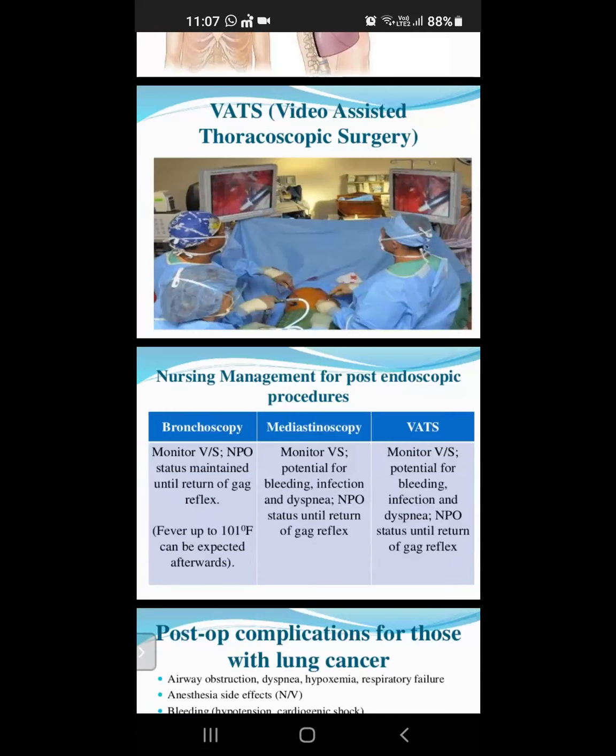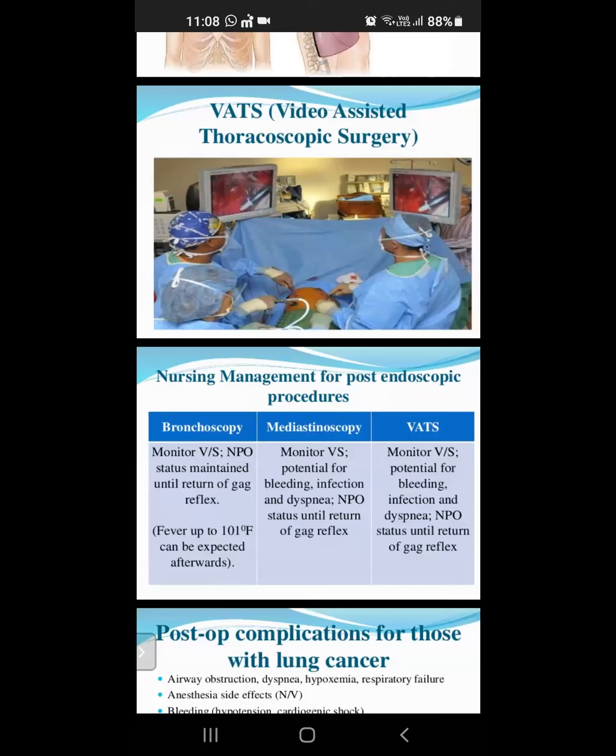Nursing management of the post endoscopic procedure. What is the nursing management of the lung patient before the endoscopic procedure? It means before we do the bronchoscopy, next mediastinoscopy, next VATS. Bronchoscopy means nil per oral status maintained until the return of the gag reflex. Only after that do we allow the patient to take food.